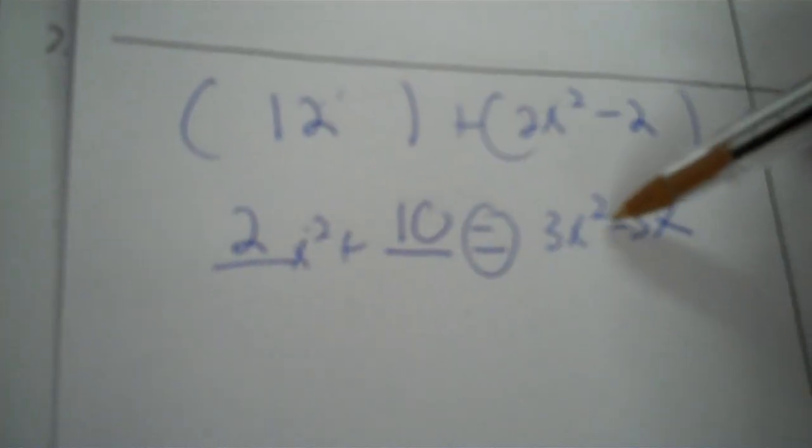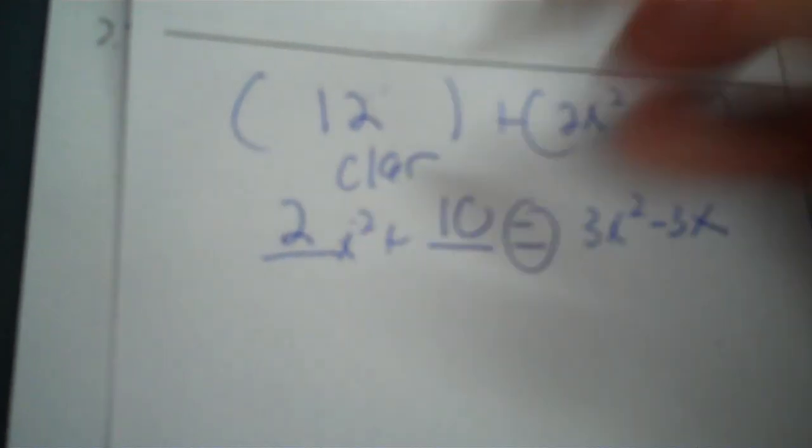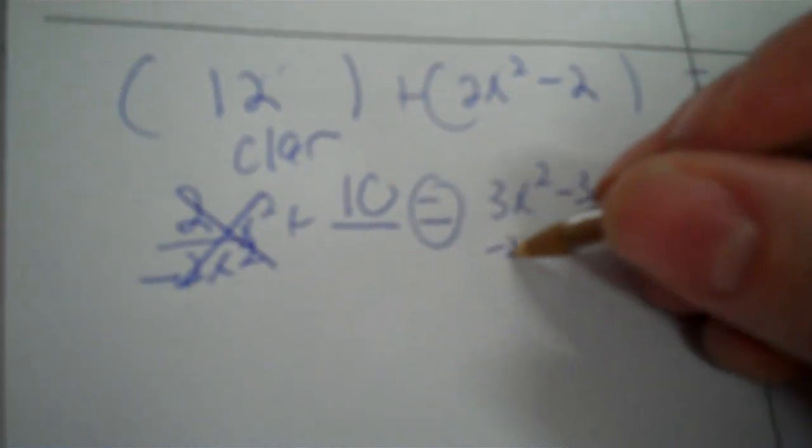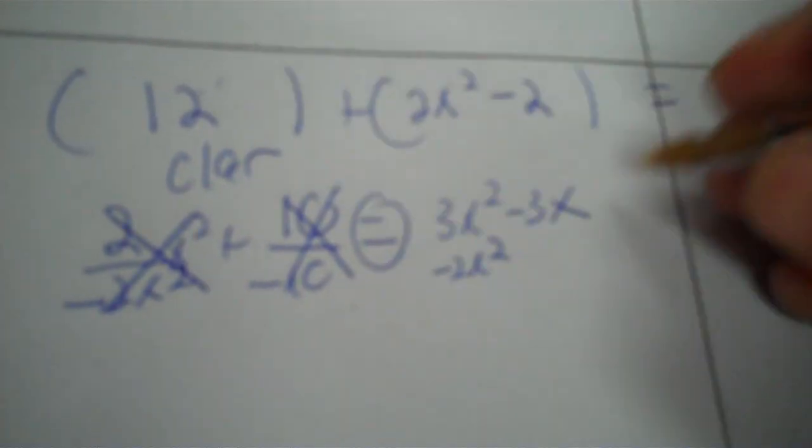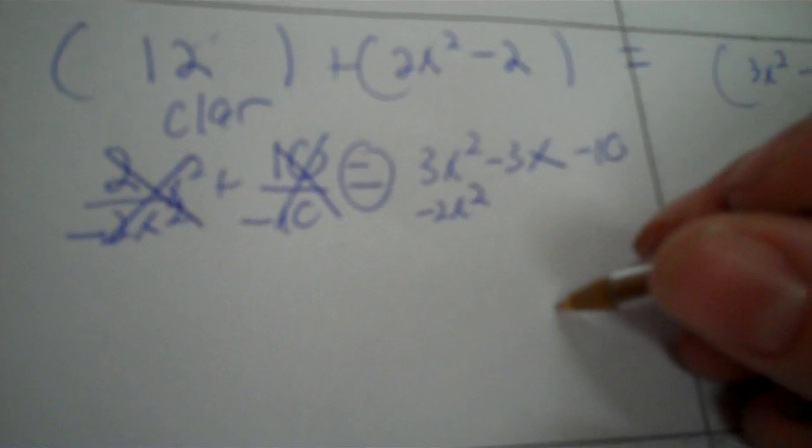If you have x second on both sides, clear the side with the smaller one. So I'm going to minus 2x second from the 3x second, then I minus 10, and that doesn't go anywhere but at the end. So I turn the equation around, we have x second, x, constant. So you have 3 minus 2 is 1, negative 3, and negative 10.